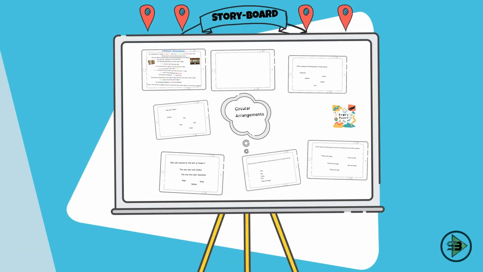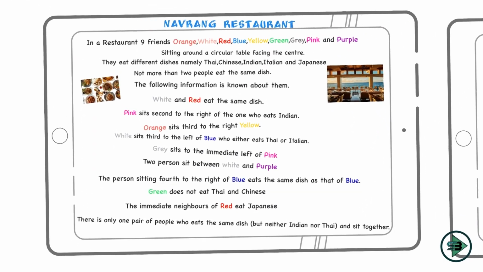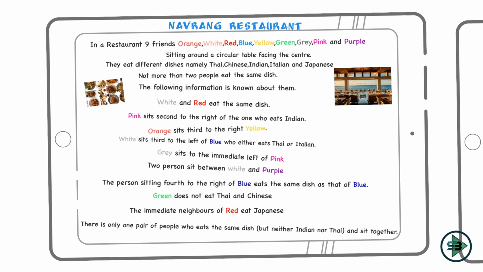Next puzzle on circular arrangement, and understand what is the variation in this puzzle as compared to the previous puzzles that we have solved on circular arrangements. Okay, so let's start with this puzzle. In this puzzle, we go into a restaurant called Navrang restaurant. What is the condition given with this restaurant?